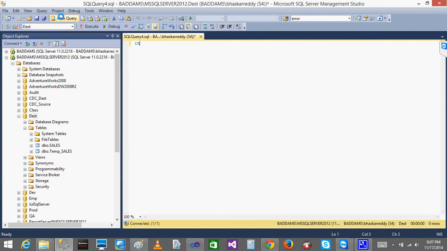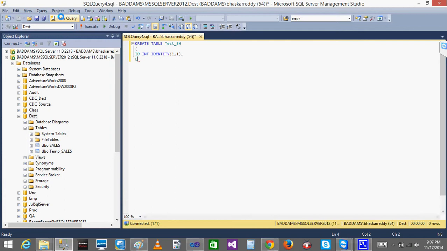Now I'll create a table. I'll name the table as test, event handlers, EH. ID I'll give as integer, identity.